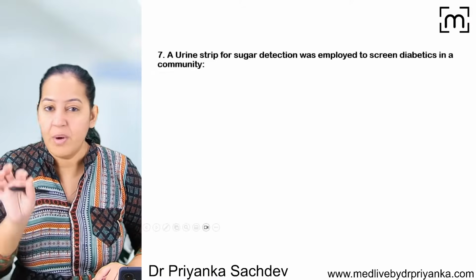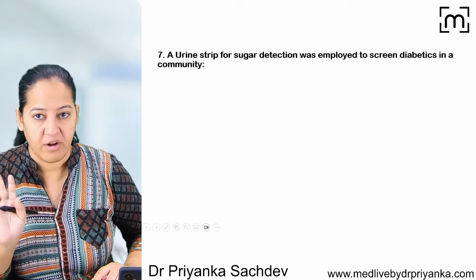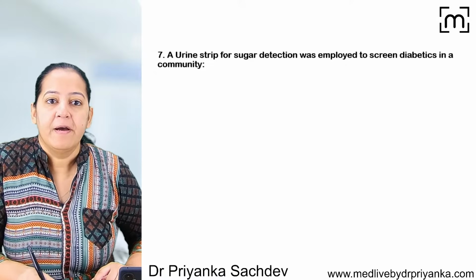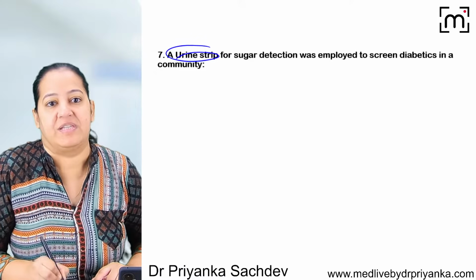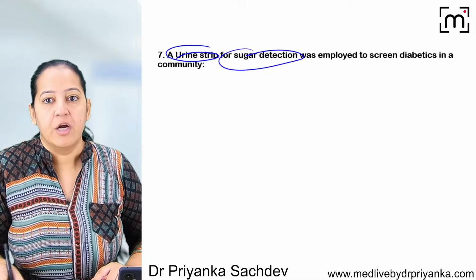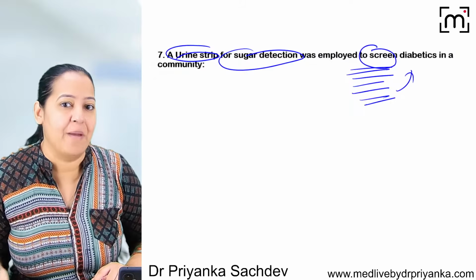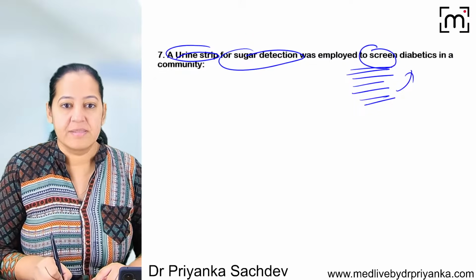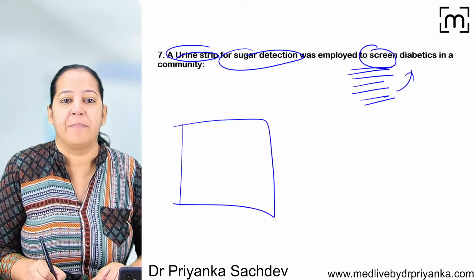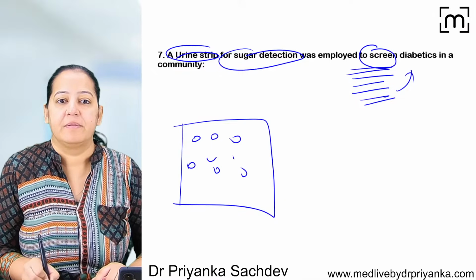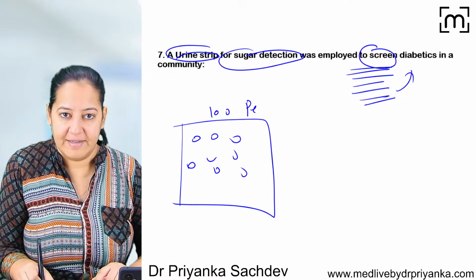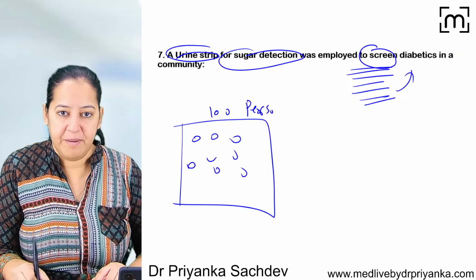The next question is in front of you. A little bit confusing, but don't get confused. Look at the options. We are applying a urine strip test for sugar detection to screen. The biggest word here is screening. We are screening for diabetes in a community. For example, there is a colony, a community with 100 people residing in it.